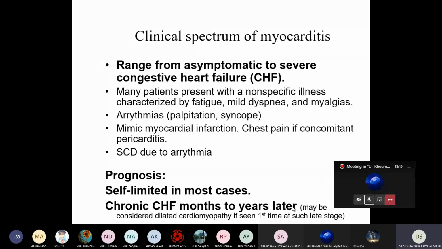Okay, 1 to 2 years. Why congestive heart failure? Because this involves inflammation in both ventricles, in both myocardium, I mean, and when there is inflammation, there is necrosis, so the muscle is unable to contract, and so it causes heart failure because it cannot pump the blood, with low cardiac output and heart failure.